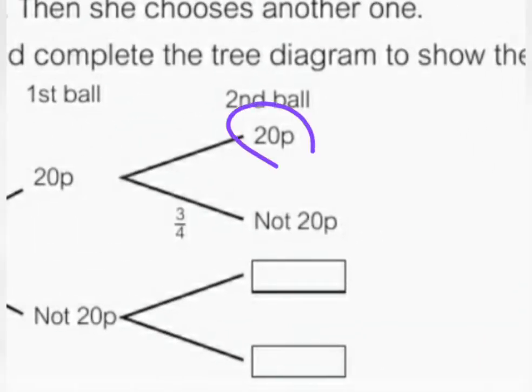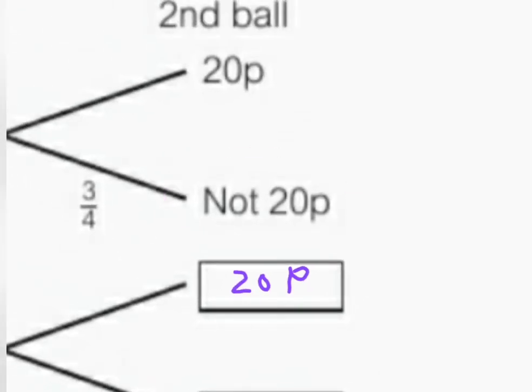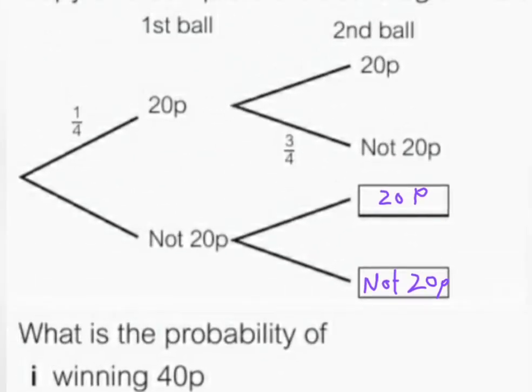As you can see, we have 20p, so the same is here, 20p. And here we have not 20p, so same idea here, not 20p. Good. Now we filled the gaps.